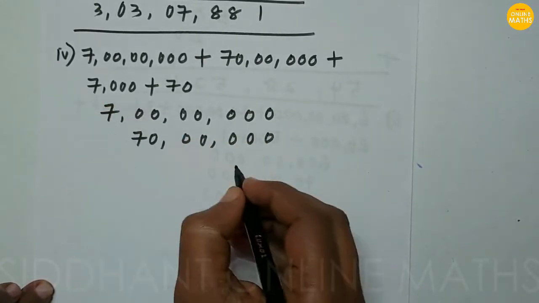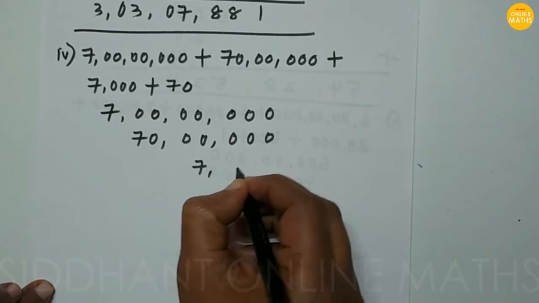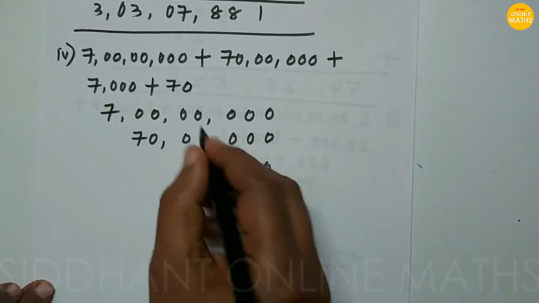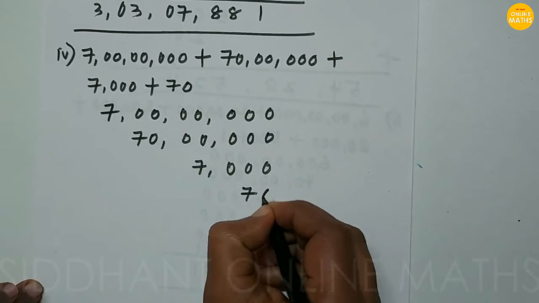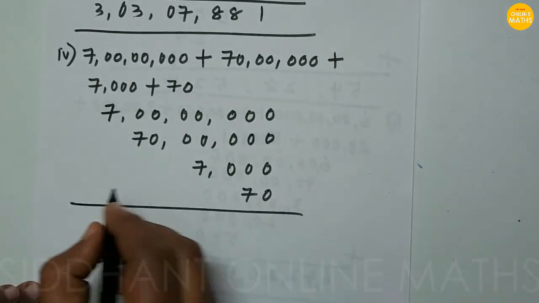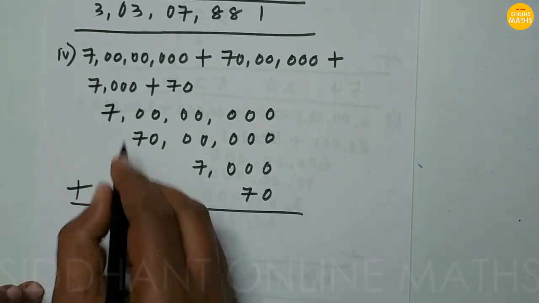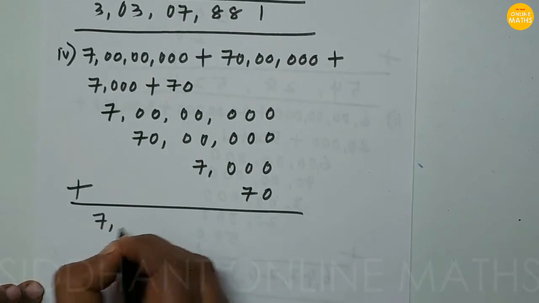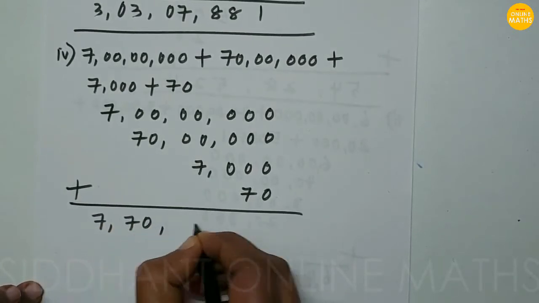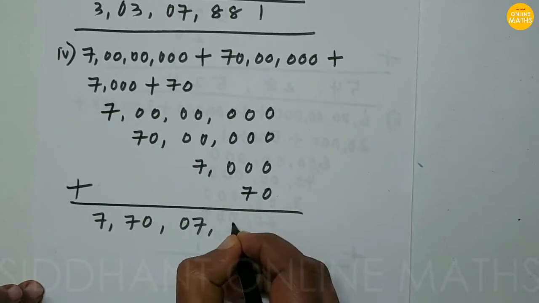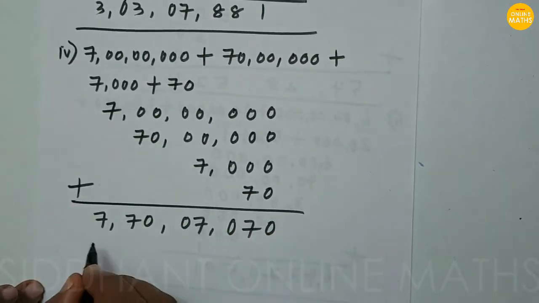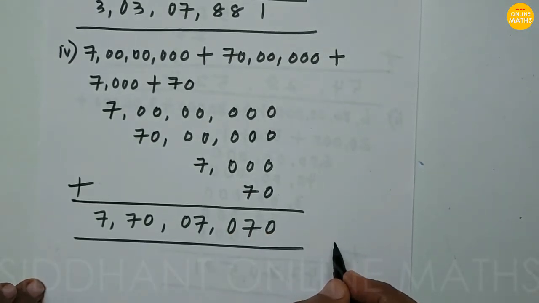Next 7,000, thousand place. After that 70. Then we just add, 7,70,07,070. So this will be the figure.